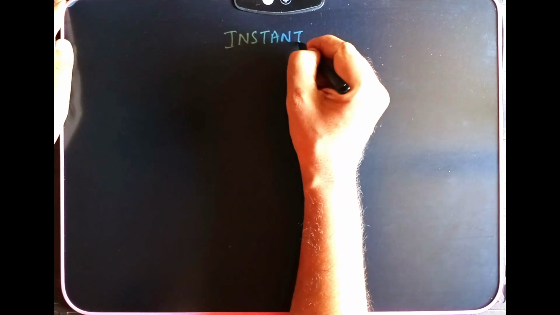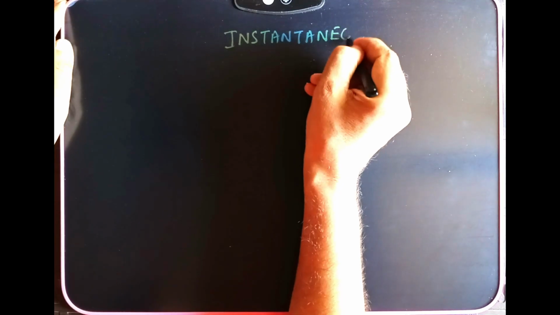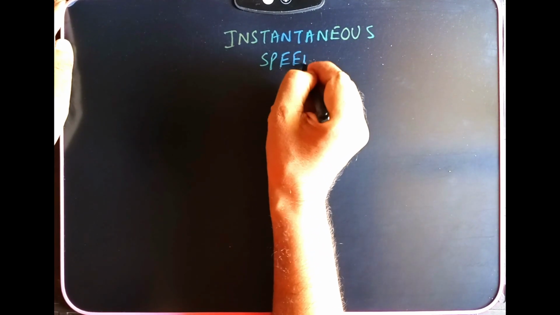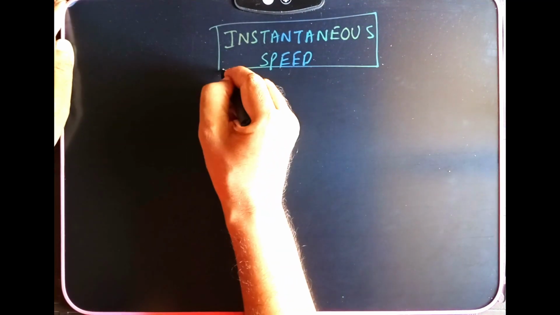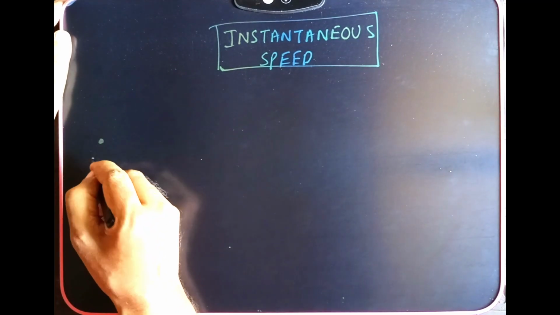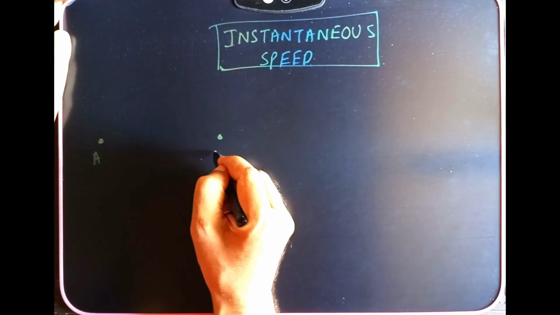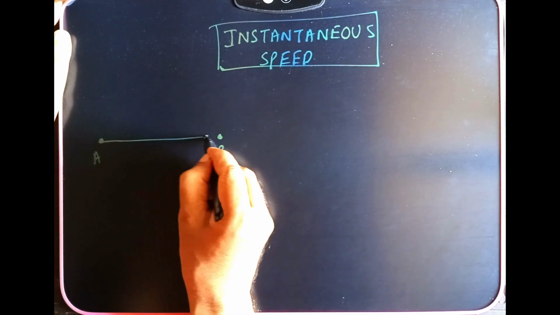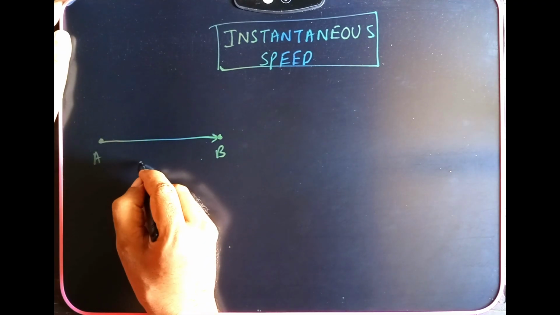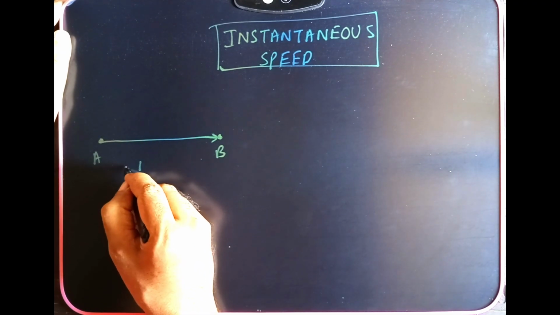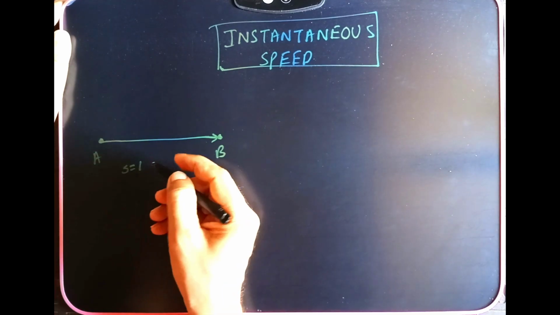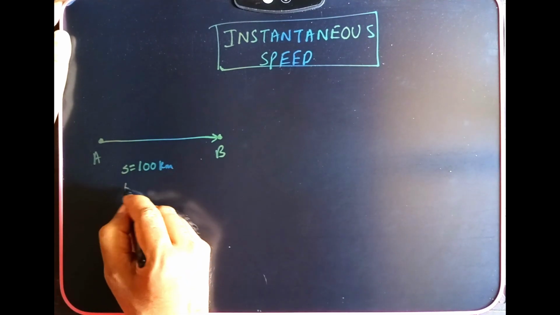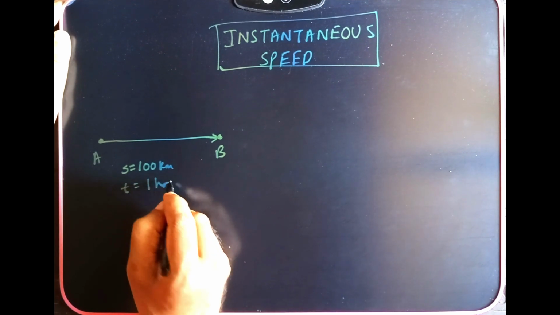Instantaneous speed. As we took as an example, from point A we are going to point B. My speed keeps on changing. Let us assume the distance represented by S is 100 kilometers, and I cover the 100 kilometers in 1 hour.